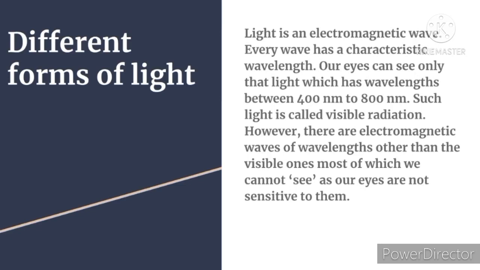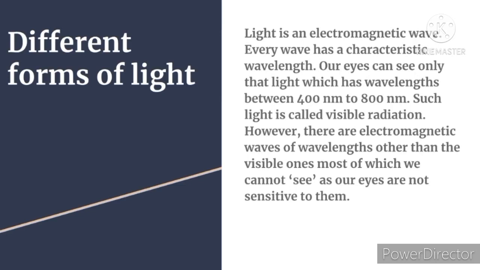Very important. Every wave has a characteristic wavelength. Our eyes can see only that light which has wavelengths between 400 nanometer to 800 nanometer. So every wave has a characteristic wavelength, like sound waves and light waves both have wavelengths. Let it be a sound wave or a light wave, our eyes can see the light rays which have the wavelength from 400 nanometer to 800 nanometer only. Such light is called visible radiation.